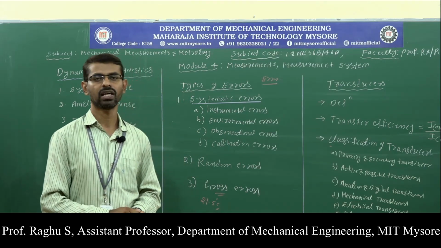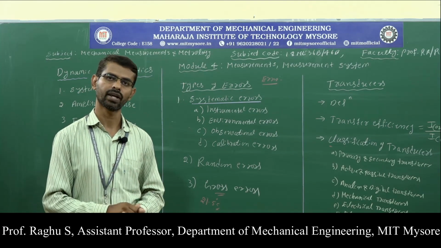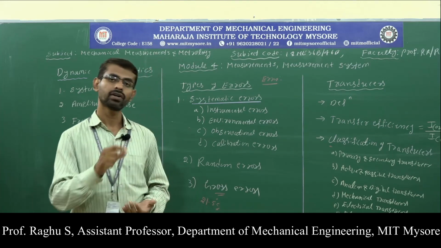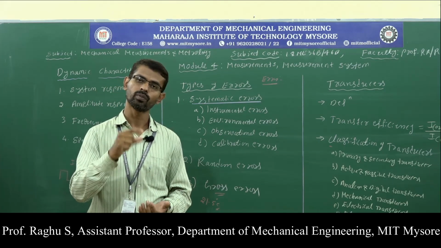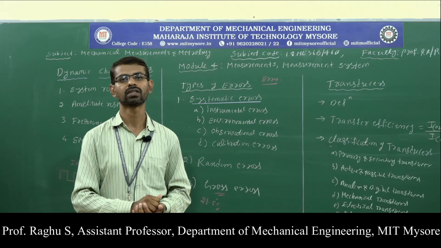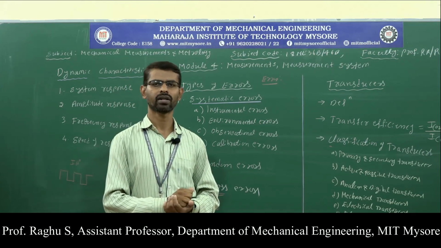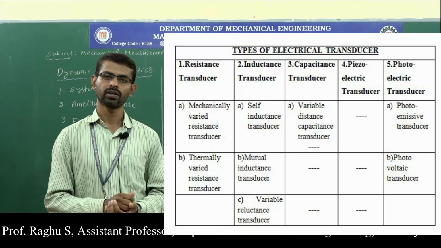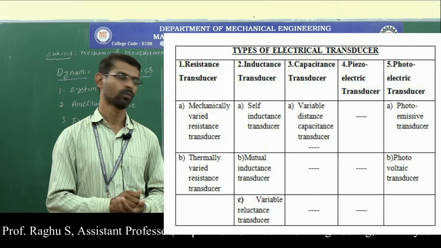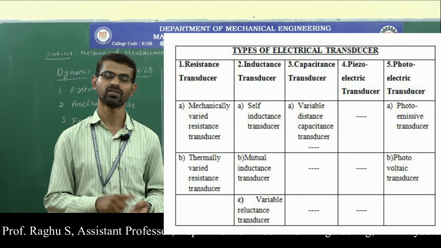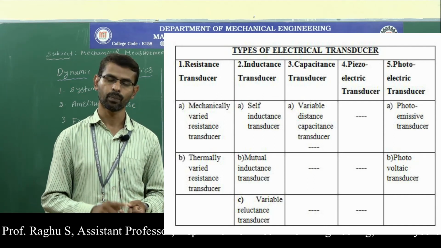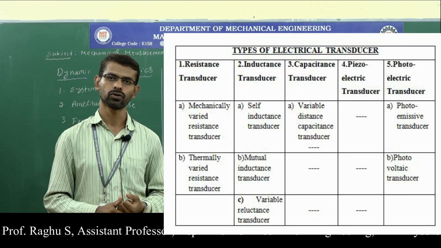Next let us discuss the electrical transducer. An electrical transducer converts the physical quantity to be measured into an equivalent electrical form like current or voltage. We have different types of electrical transducers. The table shows the different types. We have mainly 5 types of electrical transducers: resistance type, inductance type, capacitance type, piezoelectric transducer and